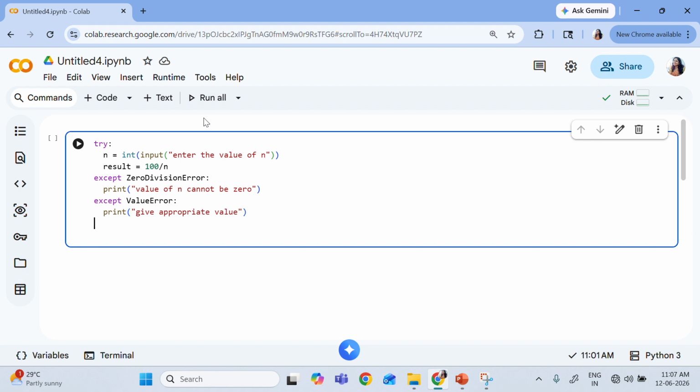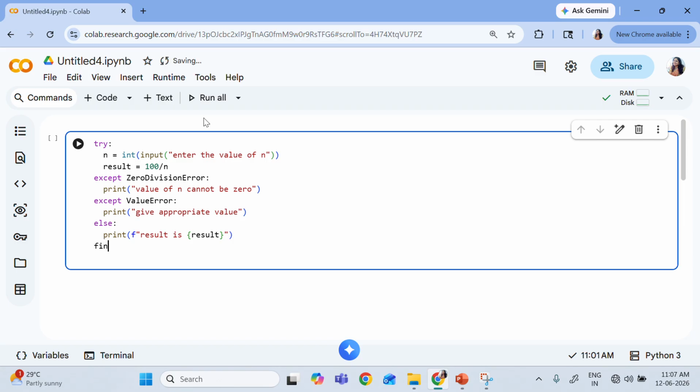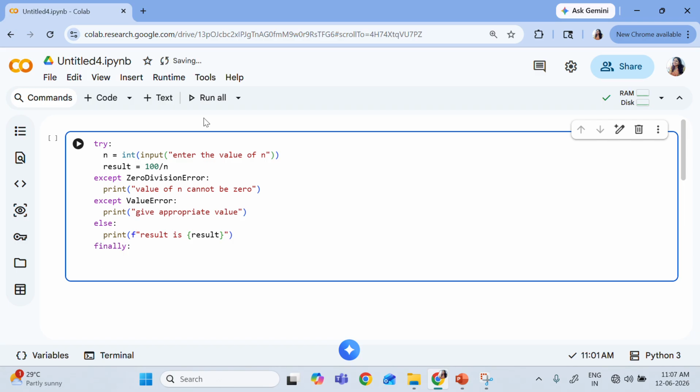Now if this error does not occur and the user gives a proper value, let's say 10, what will you do? You are going to print the result. So you can write "result is" and print the result. Done. And finally, you can also write "program completed". Let's say I'm writing "program executed".